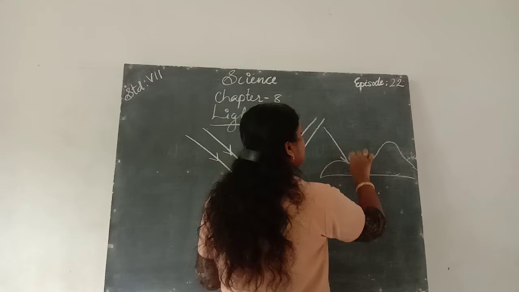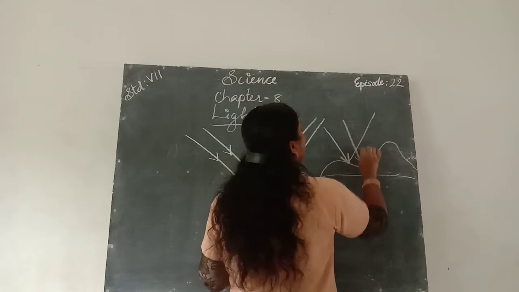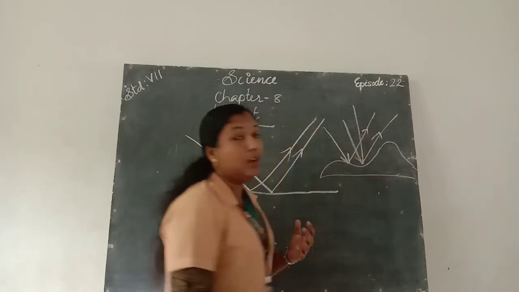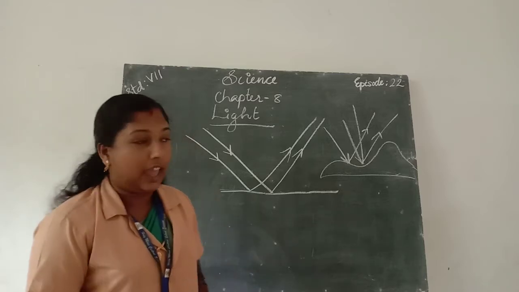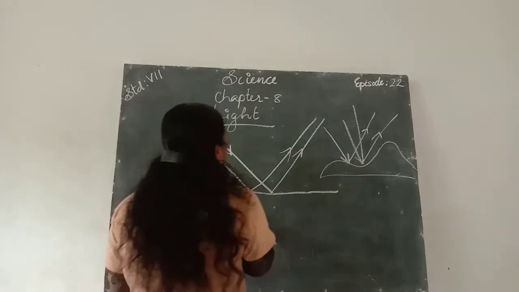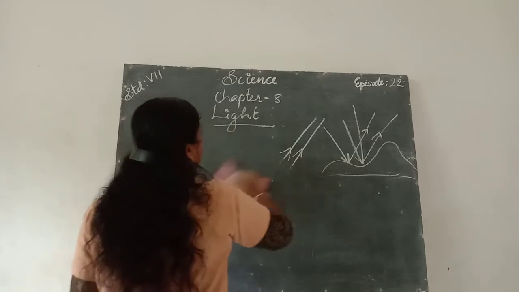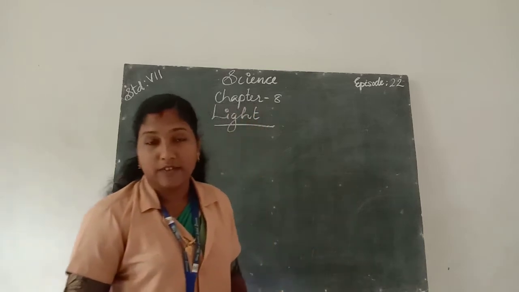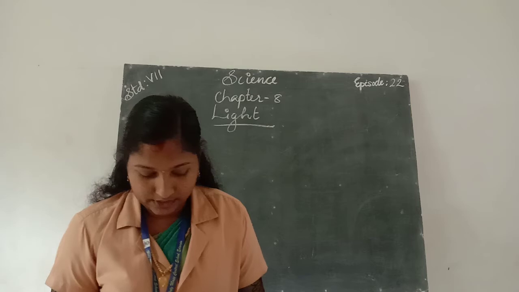If light is incident on a rough surface, it gets reflected in an irregular manner. So regular reflection takes place only on a smooth, shiny surface.